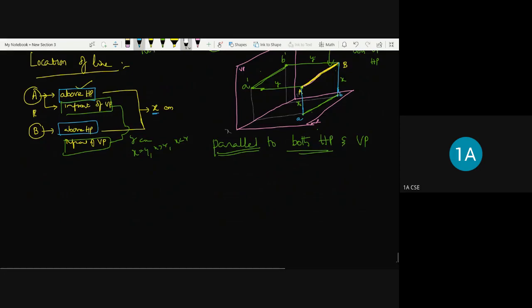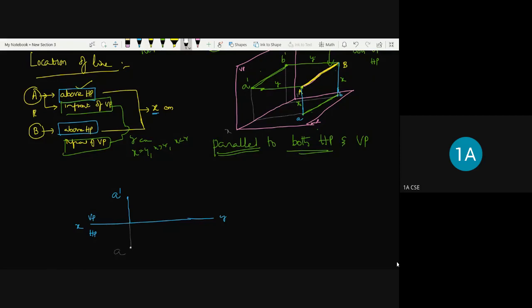So I'll draw the XY line. This is VP, HP. And now see the point A, I mean A dash is at X distance. So from anywhere you just locate a point and locate the A dash. Similarly, you can draw the A point. Say this is the A point.